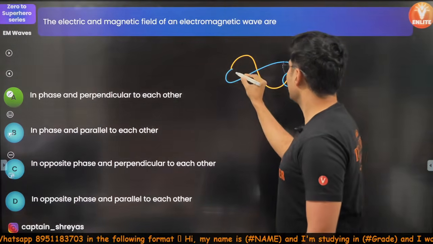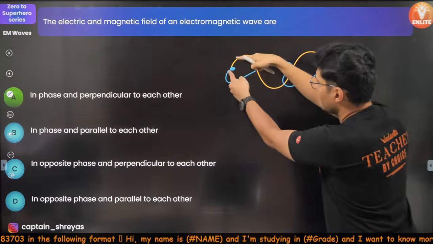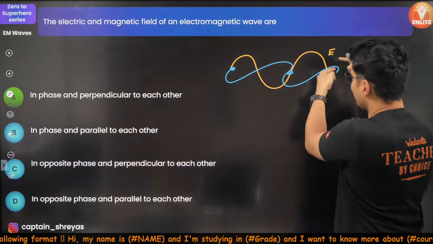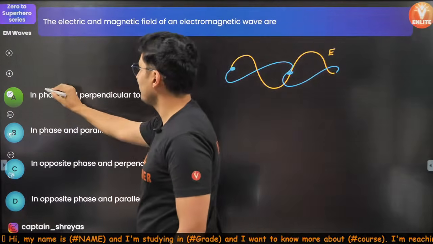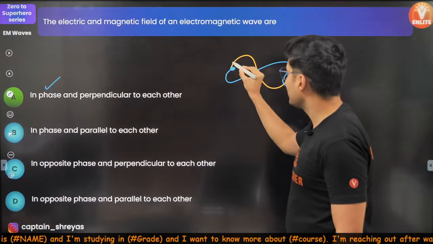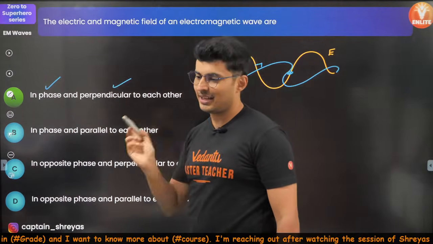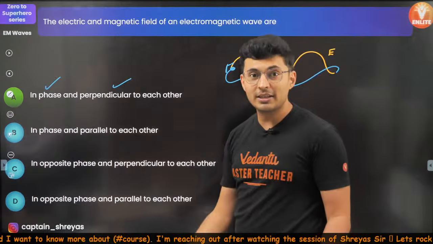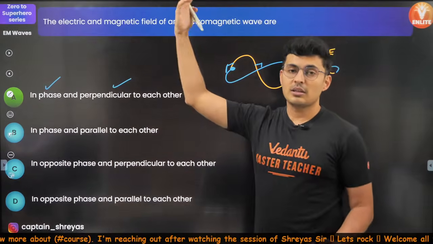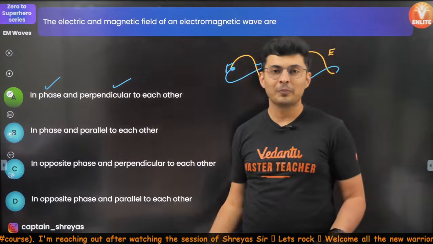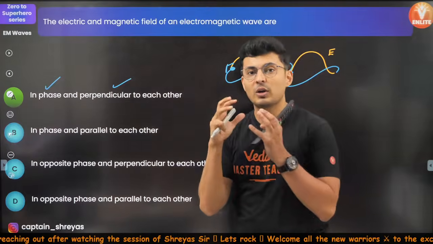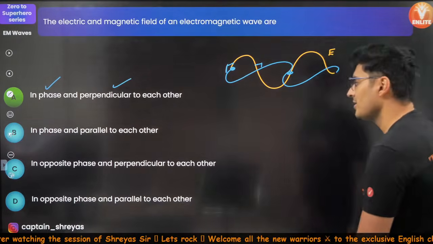Don't you see that they are in phase? Crest, trough, crest, trough. Obviously they are in phase, and obviously they are perpendicular to each other. Hence option A. Come on. How can they be opposite in phase? Opposite means when there is a crest, this is giving a trough. No. If this is increasing, this is also increasing. They are always in sync. Okay, keep this in mind.